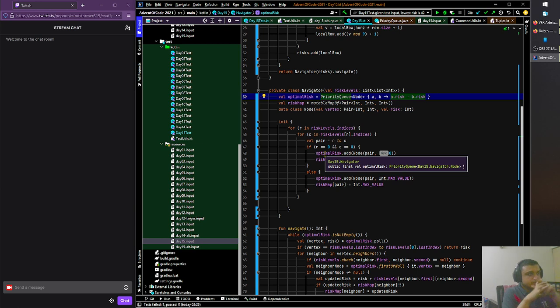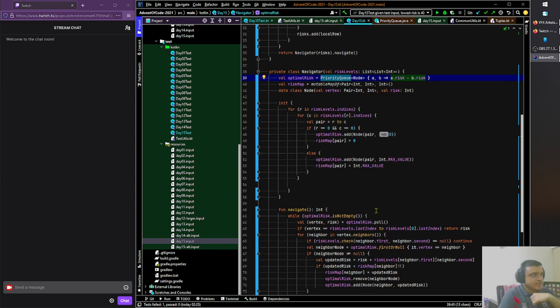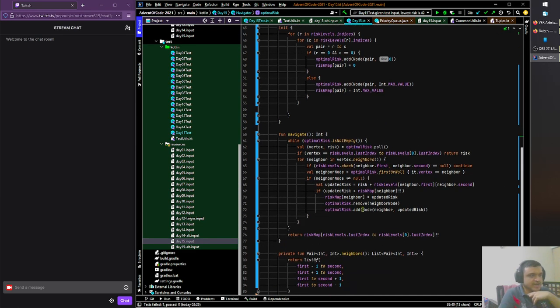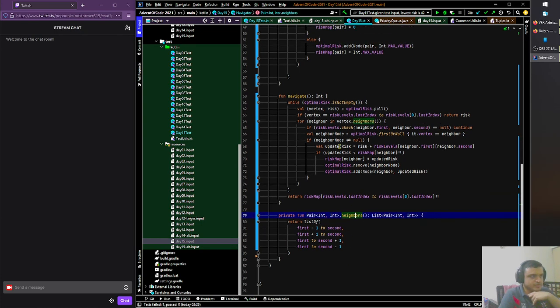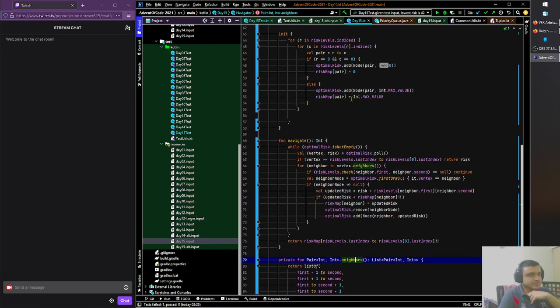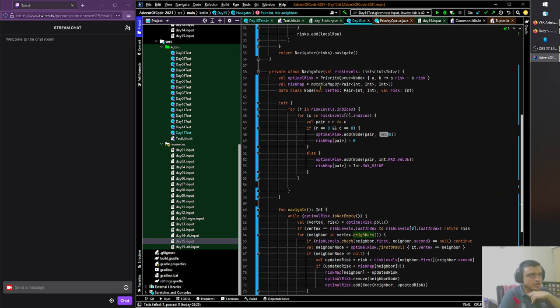But anyway, here's what I realized. The priority queue that we have, we don't actually have to pump anything into it except the values that we are currently looking to add. That's pretty much all we have to add to it. So we can highly simplify what we are trying to do here, and make this really short, relatively speaking. Anything which is infinity which we are dumping in is going to go to the bottom, so we never actually have to update the value of any node in the priority queue. We can simply insert a new node, as long as we have a way of comparing nodes, which we do, which contains the updated value of the risk.